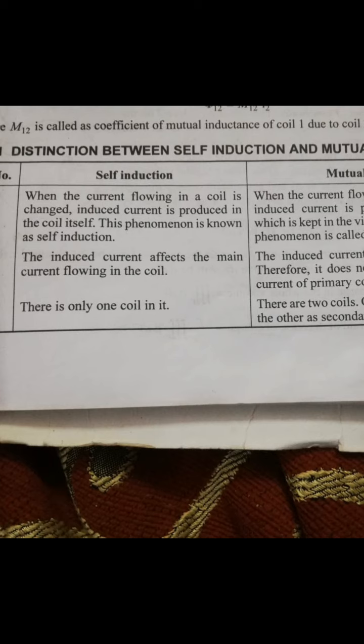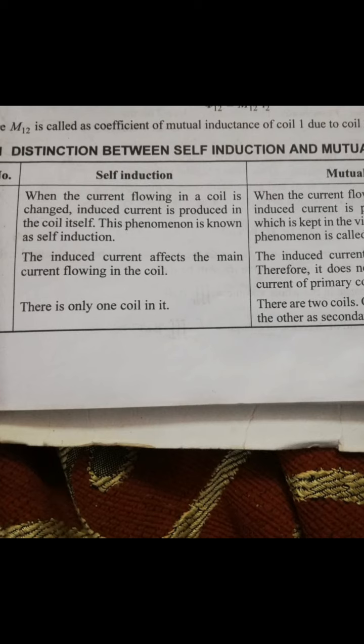Whenever the current flows in the coil, a magnetic field is set up in it. Here we use only one coil, whereas in the case of mutual inductance we are considering two coils. If we allow current to pass through one coil, the magnetic field is changing in that coil, so an emf is developing in the other coil.